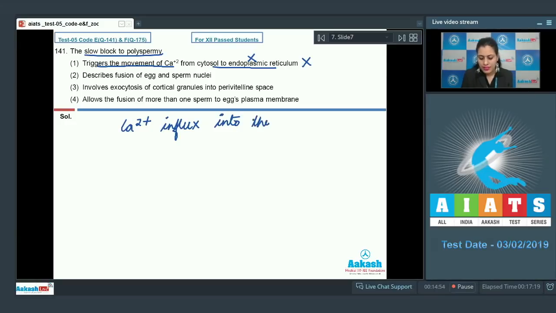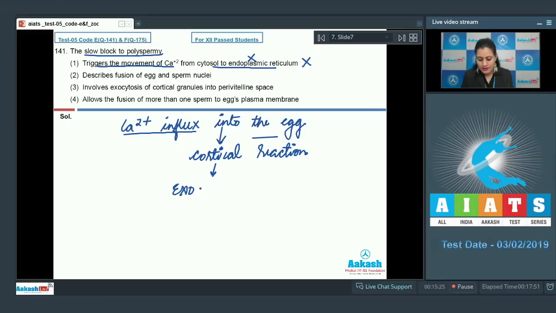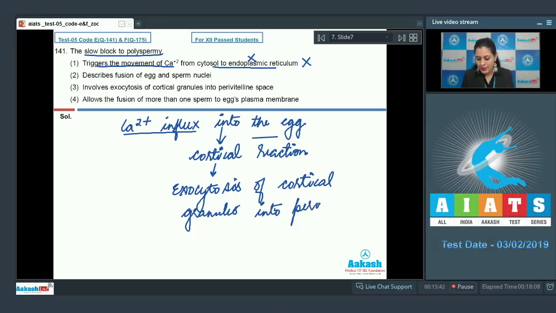into the egg, thereby causing cortical reaction. And what happens during this cortical reaction? Because of the influx of calcium ion into the egg, this will lead to extrusion or exocytosis of cortical granules into perivitelline space.